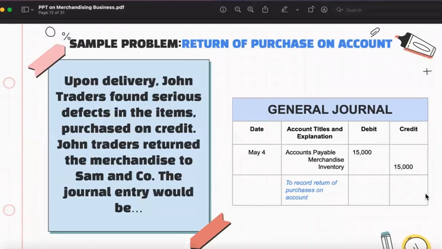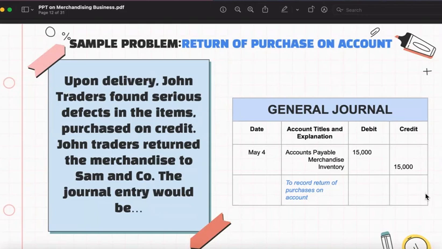So the return of purchase on account. Upon delivery, John Traders found serious defects on the items purchased on credit. So this is an example, a scenario where a purchaser returns the goods to the supplier. So si John, pag-receive niya sa inventory, nakita niya na may defects ang mga inventory na pinurchase niya. So he returned it to Sam & Co.